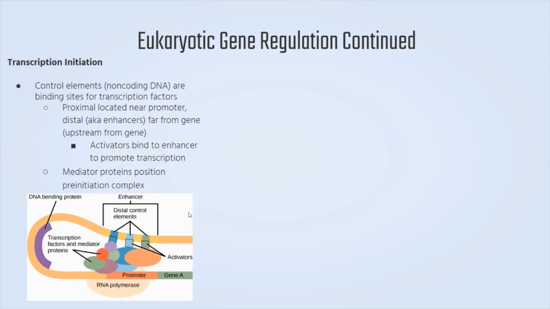Transcription initiation is another way genes are regulated. So control elements are non-coding DNA and are the binding sites for transcription factors. If they are located near the promoter, they are called proximal. However, if they're far away, they are called distal, and they are also known as enhancers. Because they are far away from the promoter, they are known as upstream from the gene. An example of this are activators, which bind to enhancers in order to promote transcription. This process is also helped through mediator proteins, which will position the pre-initiation complex.